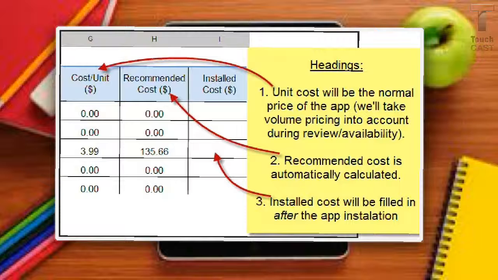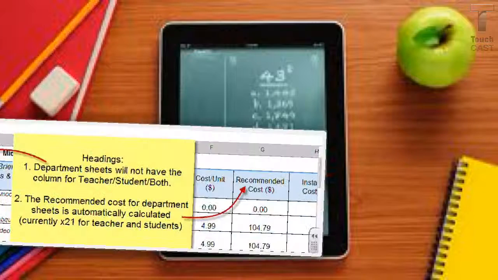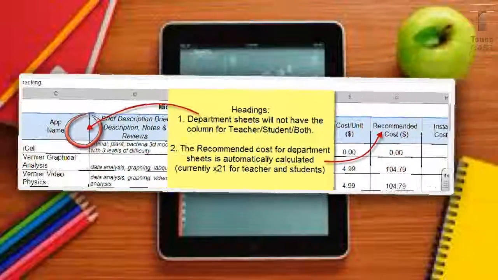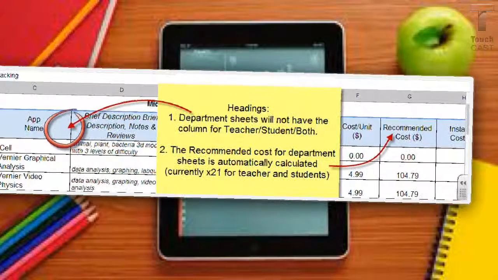As we begin to install things, primarily, again, this is more for the cart, we will actually move the recommended cost over to the installed cost so that we can keep track of what's proposed versus what we've already purchased. Okay?